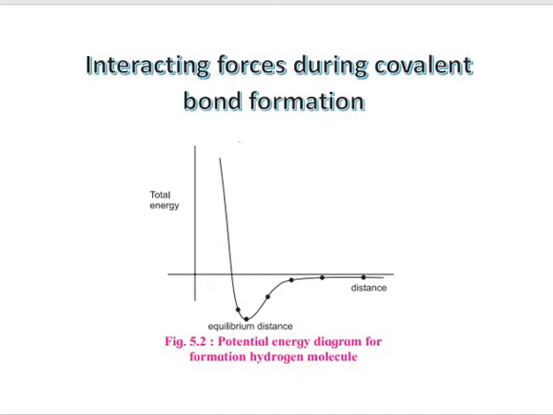Now, if two atoms are pushed toward each other, what will happen? The repulsive force will become more predominant and the energy of the system will start increasing and the stability will decrease. This is what we are seeing here in the diagram. So these are the interactive forces during the bond formation. Now we will understand how these orbitals overlap.